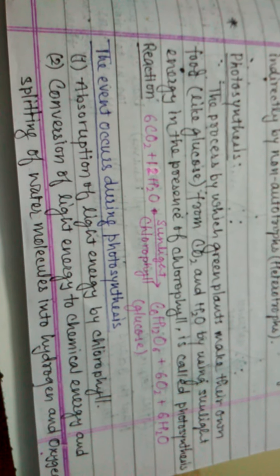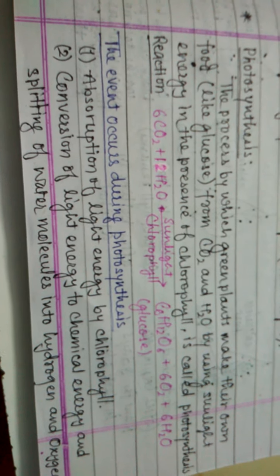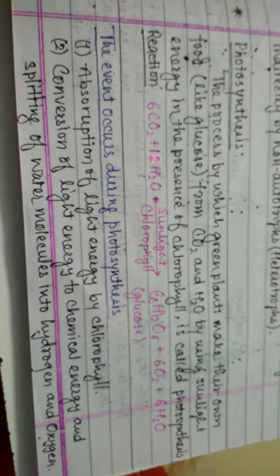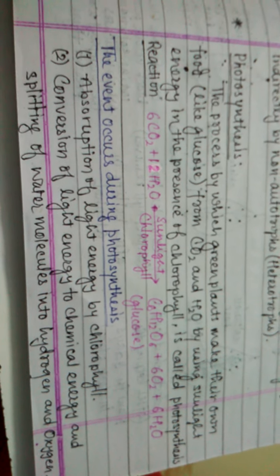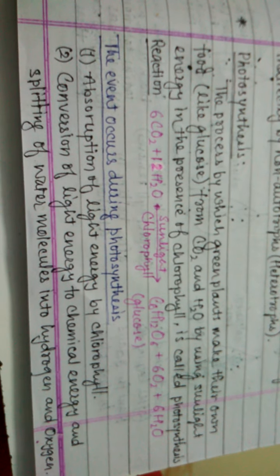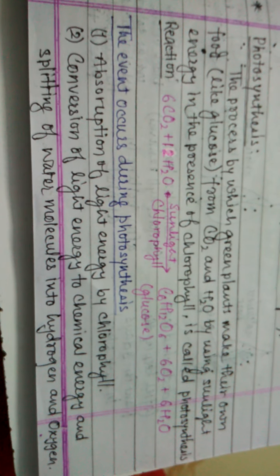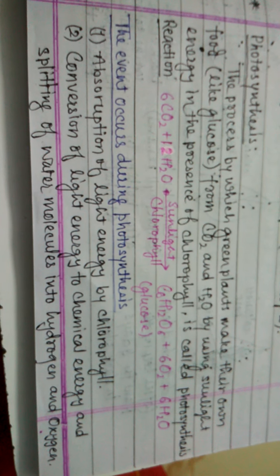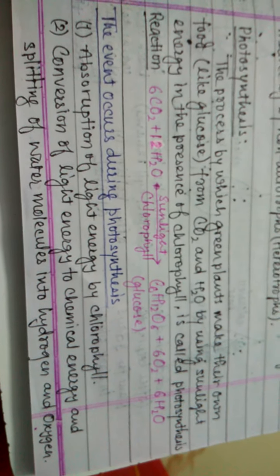In photosynthesis, some events also occur. First is absorption of light energy by chlorophyll. Chlorophyll absorbs sunlight to start this reaction. Second is conversion of light energy to chemical energy and splitting of water molecules into hydrogen and oxygen.